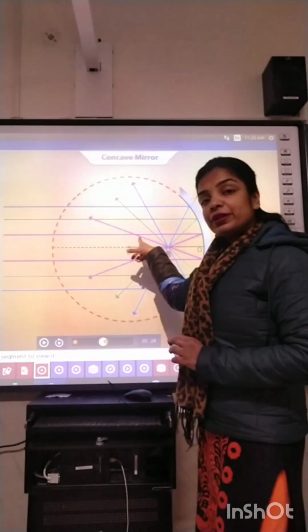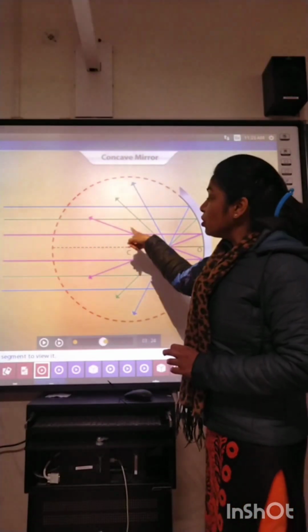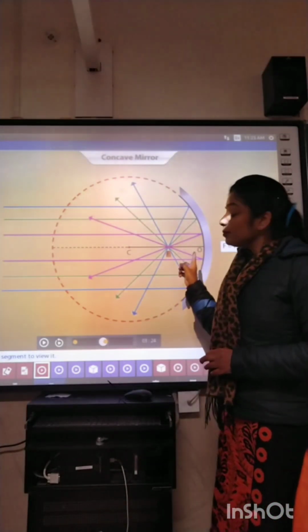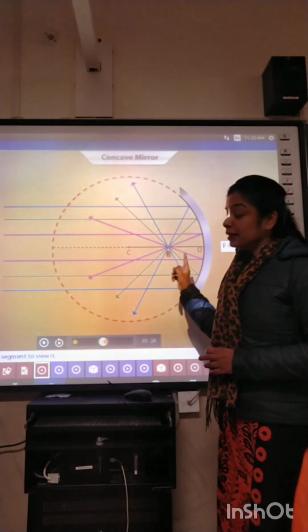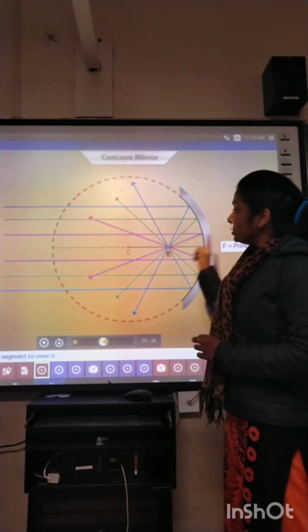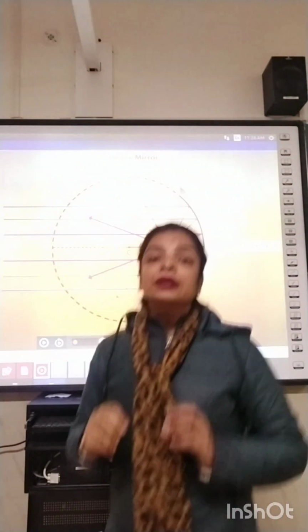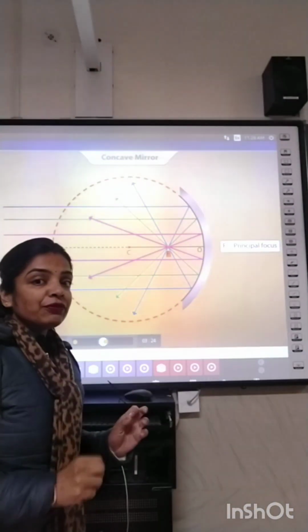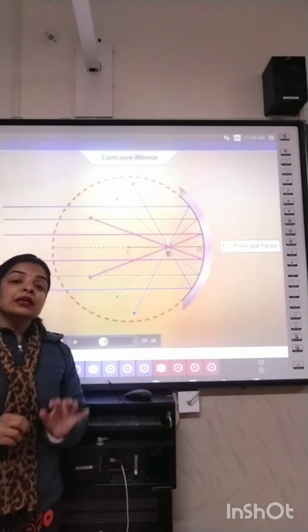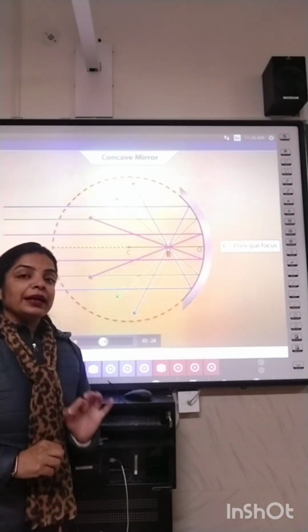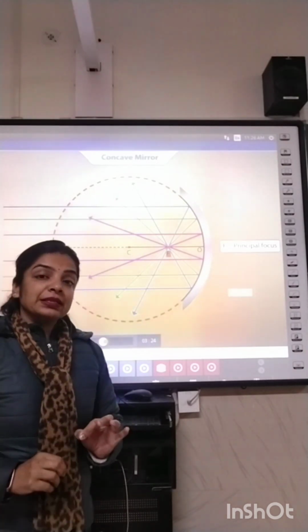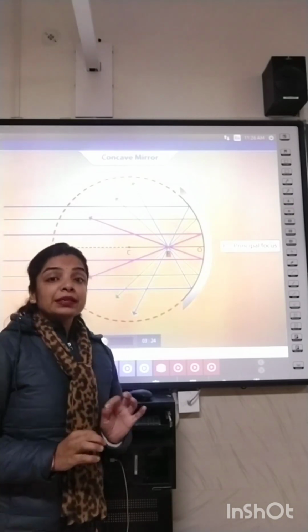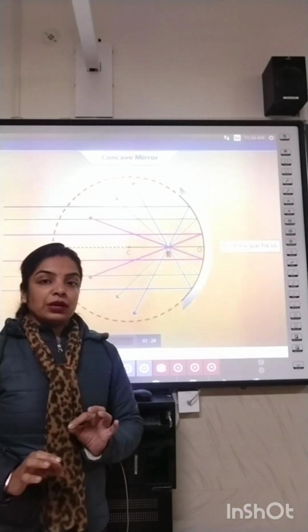The center of the hollow sphere is called center of curvature. The center of the spherical mirror is said to be optical center. The line passing through the center of curvature and optical center is regarded as principal axis, and the point F is called principal focus, where the parallel rays of light after reflection meet.